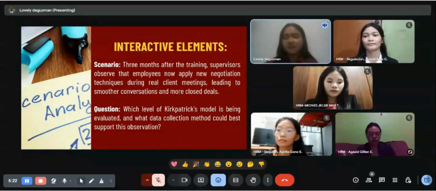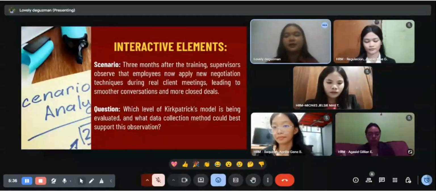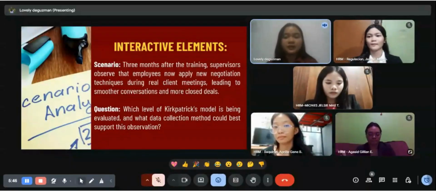So in this scenario, the focus is on what happens in the months after the training, not immediately after, as supervisors observe the employees in real client meetings and notice that they are now using the negotiation techniques that they learned from the training.